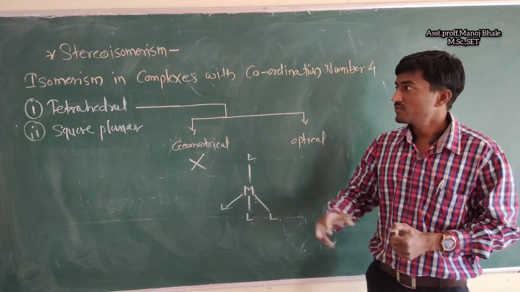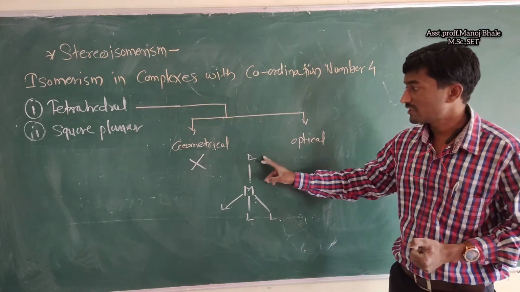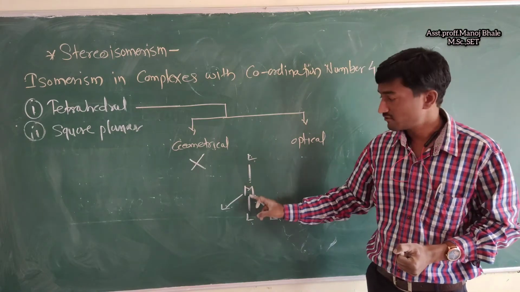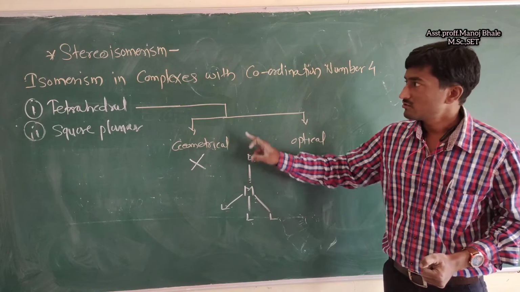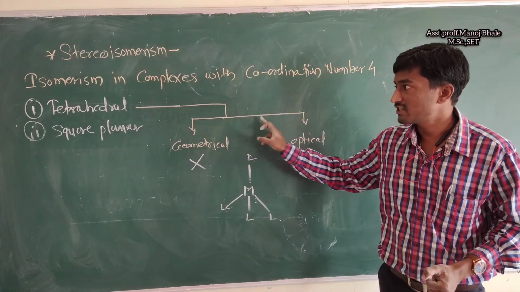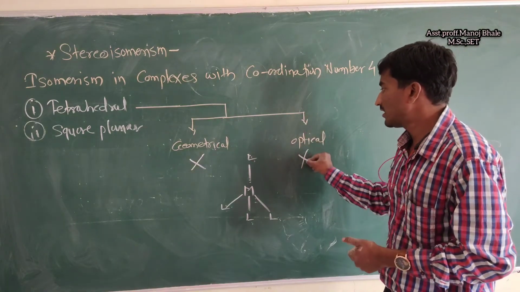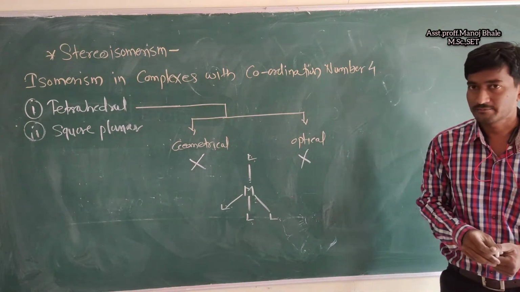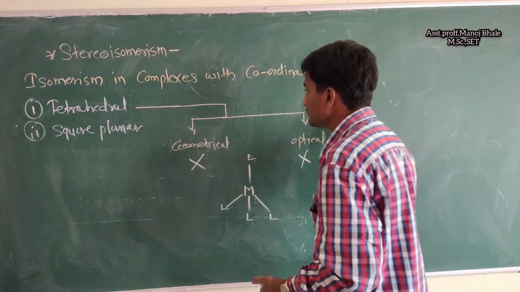So that is about stereoisomerism in the tetrahedral structure, which has coordination number 4. You can observe there are 4 ligands directly attached to the central metal. So that is the coordination number, 4. The first one we saw, the tetrahedral structure, has no geometrical isomer and no optical isomer. So let's come to the square planar structures.